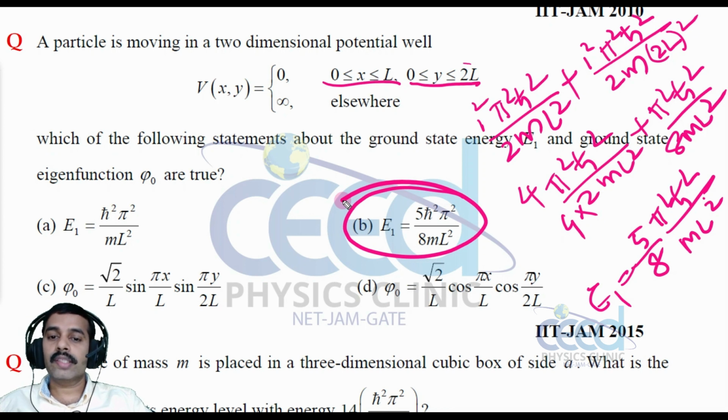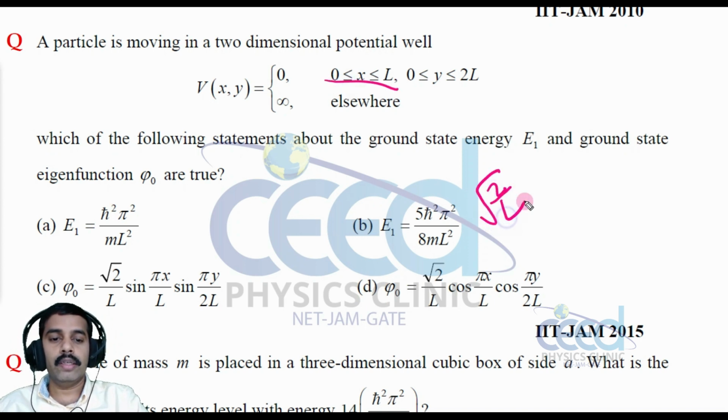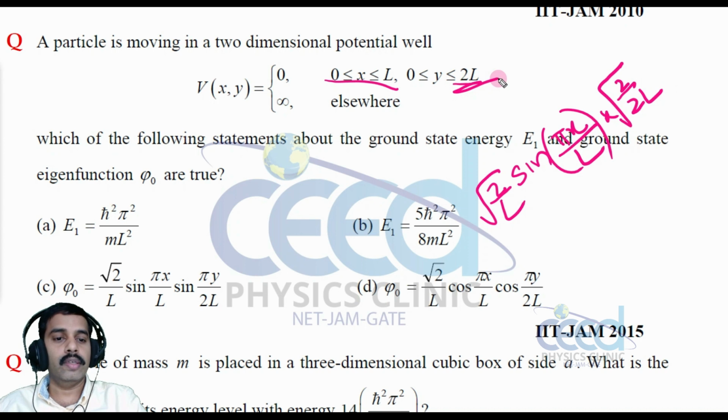Now what is the wave function, right? The first function is from 0 to L, so we can write root 2 by L sine pi x by L, since it is in the ground state, n is equal to 1. The second wave function is root 2 by 2L, because here the length is 2L. That is very important, right?